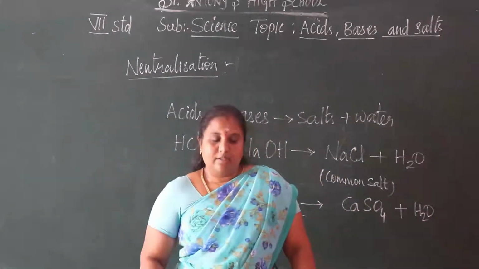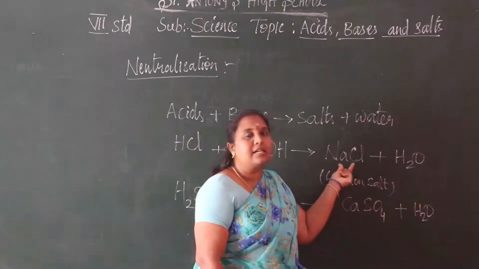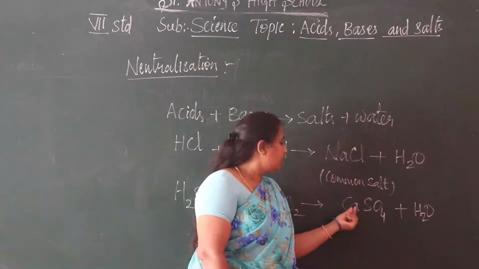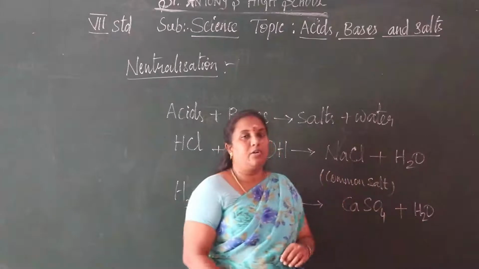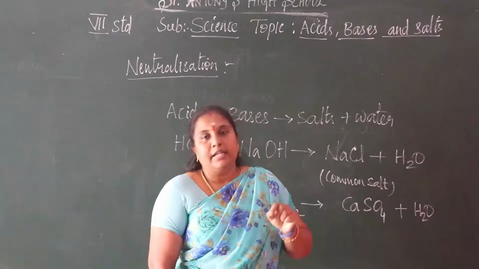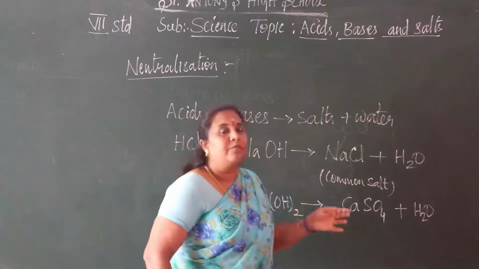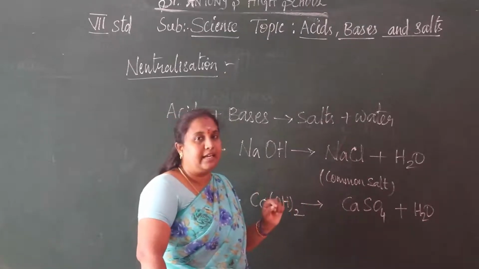Now we want to check whether this product is neutral, acidic or basic. Here we are using an indicator, a chemical indicator, that is an artificial indicator.